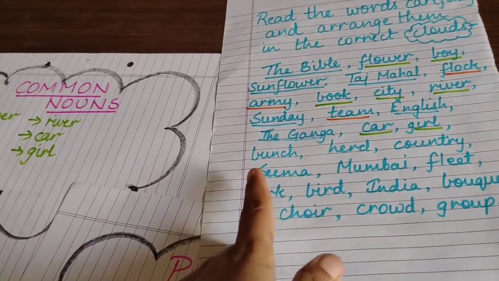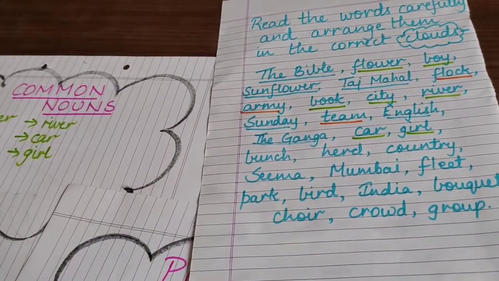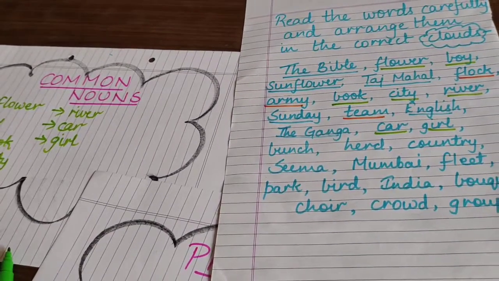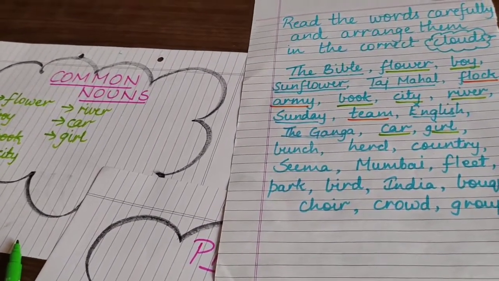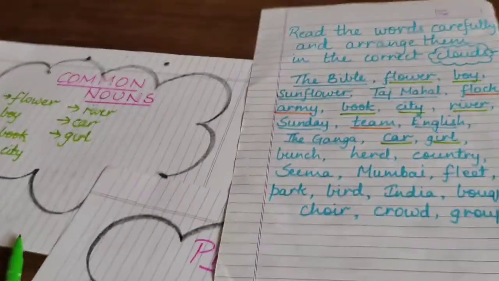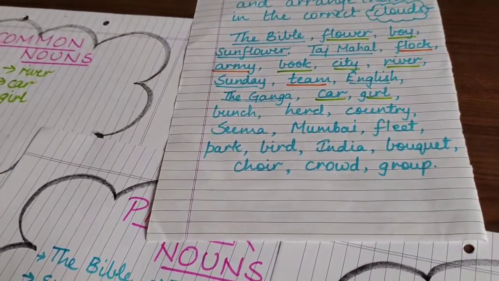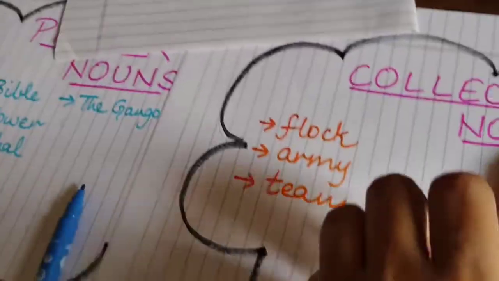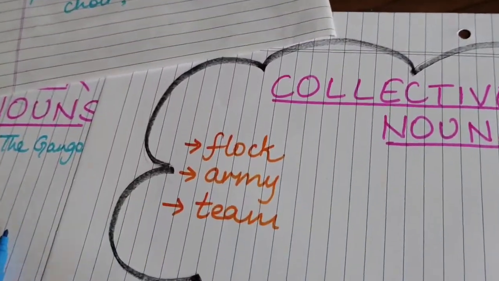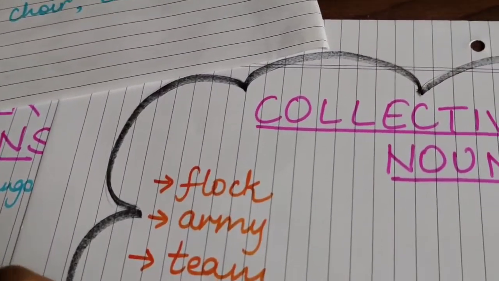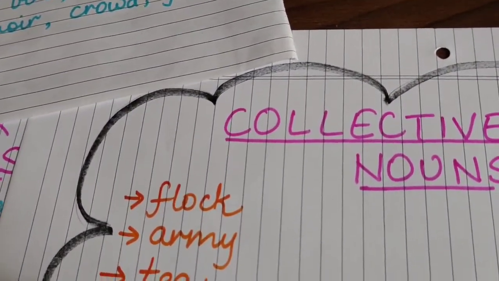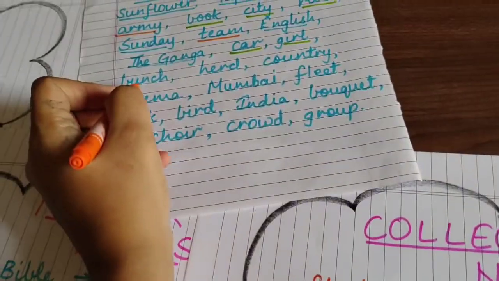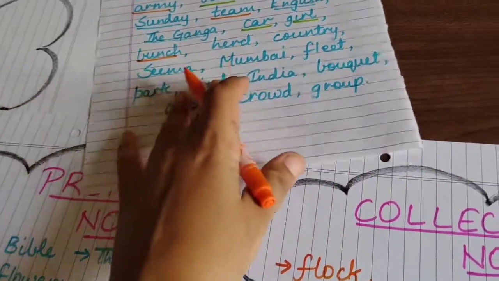Coming to the next word, that is bunch. As you all know, bunch means a collection of something, like a bunch of keys, a bunch of grapes. So it is a collection of many keys or many grapes, and that is known as a collective noun. So in the cloud of collective noun, we will write the word bunch. Is that clear? And again here we will mark it as we have completed this word.